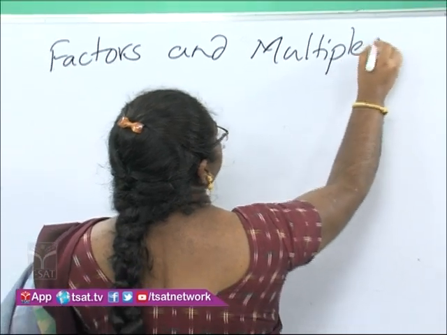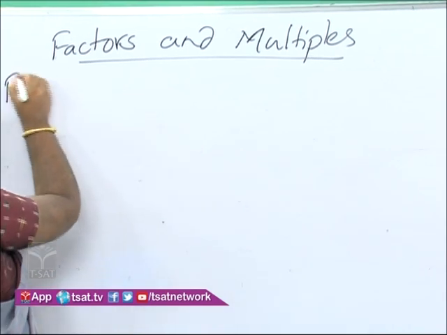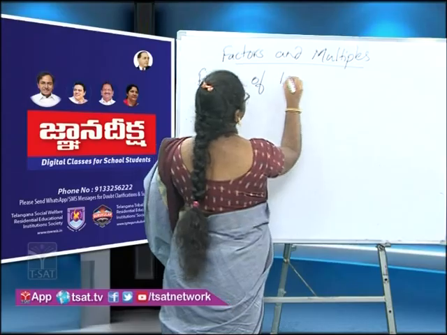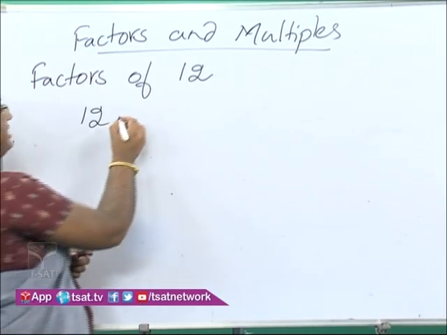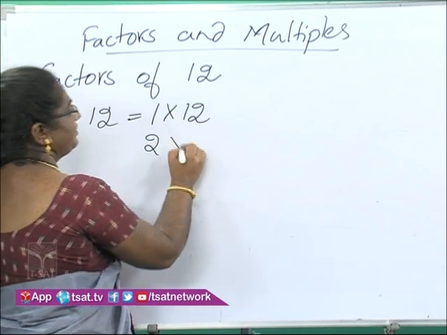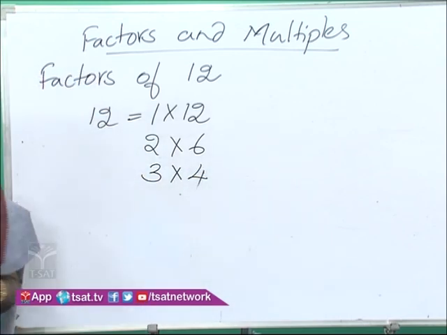Factors and multiples. Let us start our class with factors. We are writing the factors of 12. The 12 drawing pins have been arranged as 1 twelve is 12, 2 sixes are 12, and 3 fours are 12.